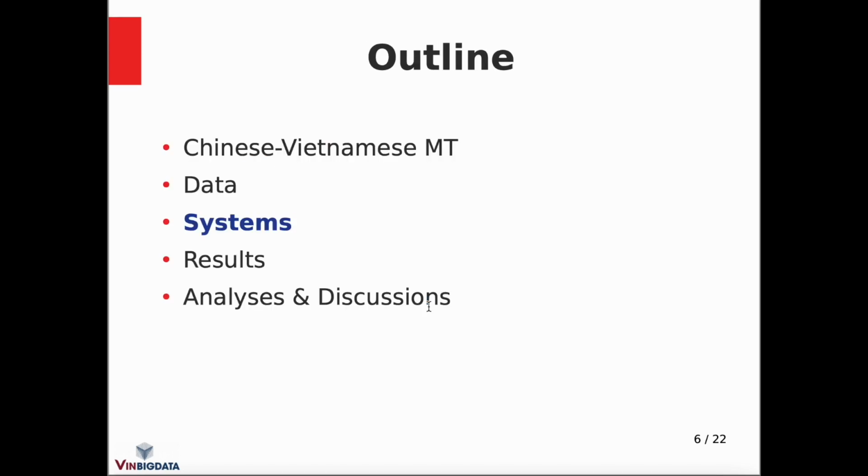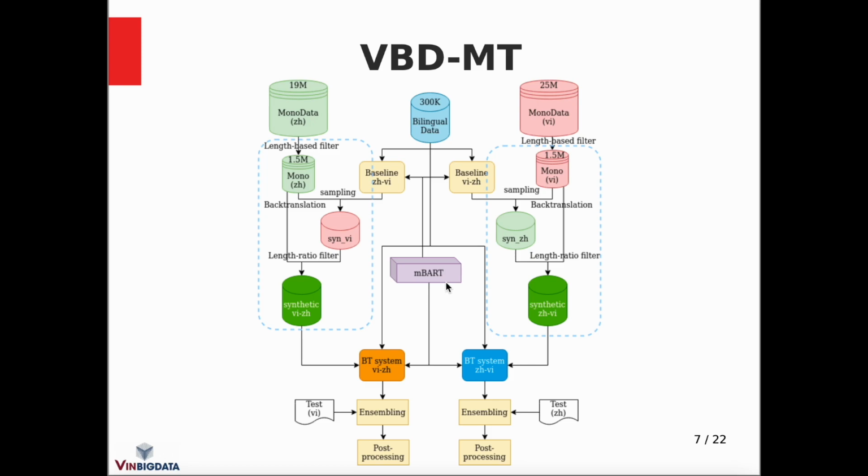For our system, I'll first show you this overview. We use the bilingual data to build the baseline systems. For the baseline, we use the transformer model and the pre-trained mBART. We will present more details in the next slide. The baseline systems are used for back translation to take advantage of the monolingual data. And this is a very common strategy for improving MT systems.